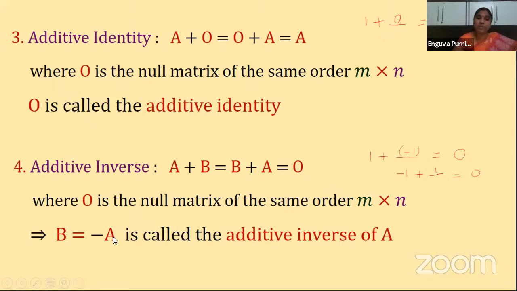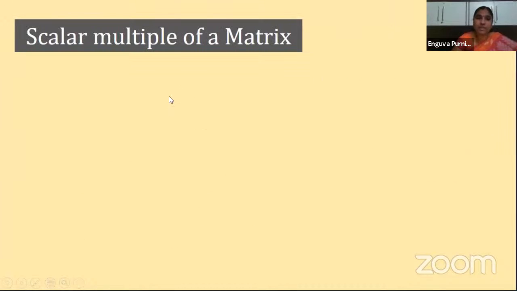So this B is equal to minus A is called the additive inverse of A, because we know that B is the additive inverse of A. So what is B? Minus A. It is called the additive inverse of A. Whatever the elements in the matrix A, each element of A should be multiplied with the minus sign. Then that becomes the additive inverse matrix. Understood, children? You will understand it more clearly when you are doing the sums based on it.